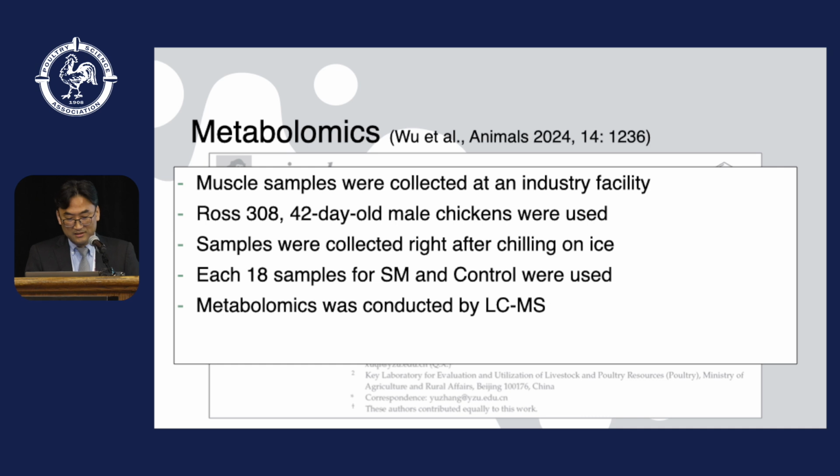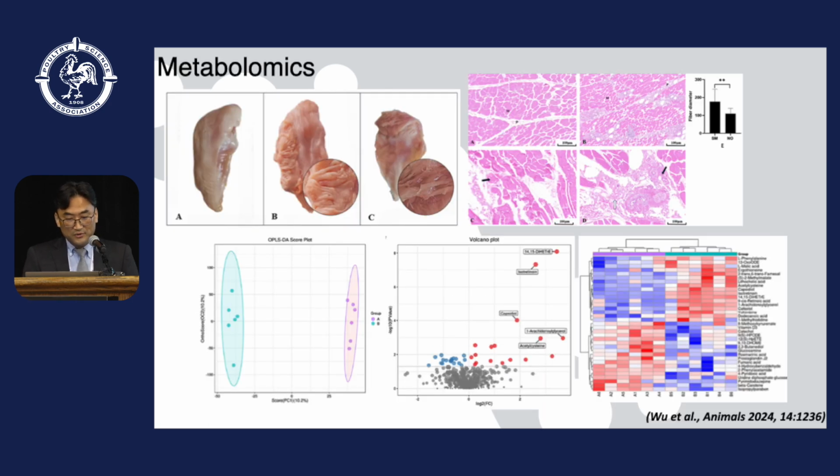About 18 samples for spaghetti meat and controls were used. Metabolomics was conducted with liquid chromatography mass spectrometry. A phenotypic study and histological study, data processing, and pathway analysis were conducted with the data. I'm not going to explain all of these analysis parts in detail, because we want to see how the findings from the omics study can be applied in this meat study.